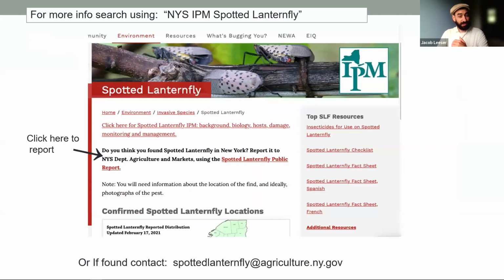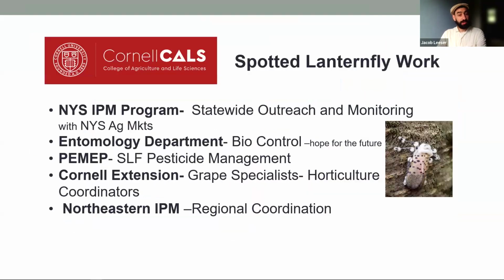So if you want to see a little bit more about spotted lanternfly, you can come to our website, New York State Integrated Pest Management. We have a link to the reporting portal there, but Ag and Markets has also set up reportslf.com, just like Fox Tree. So what else is going on?